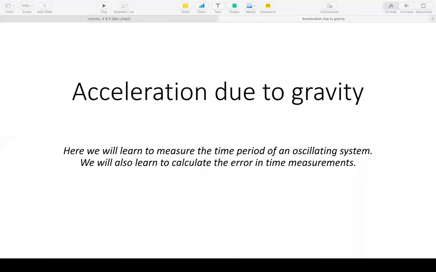So before I begin, I just want to tell you that all of you haven't really been to the lab last year, 12th standard. I don't know if you could attend labs in your 11th standard either. Probably you did. So this simple pendulum experiment, you might have already done. Have you done the experiment of a simple pendulum to find acceleration due to gravity in the lab? Yes, some have, most have done, but some have not done.